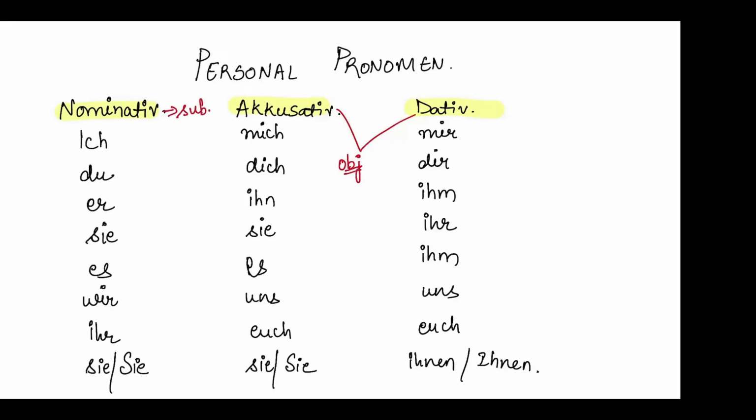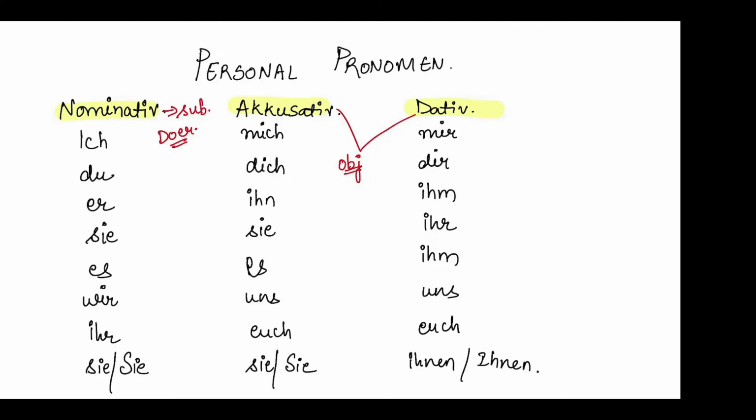Whenever I have a sentence like I am driving a car, I am cooking food, I am meeting my friend, I is the subject. That means I is the doer. Whosoever is the doer is nominative. And the other thing, like in I am driving a car, car is an object. I am eating food, food is an object. I am meeting my friend, friend is an object. So you have to identify: if in a sentence I is nominative, you'll use the ich table.